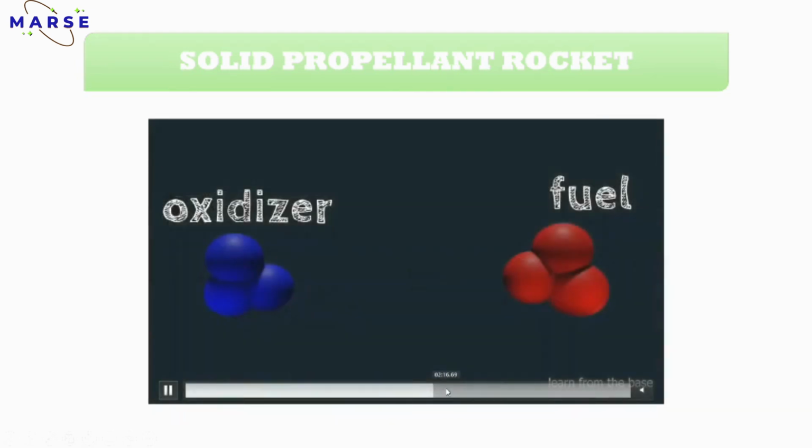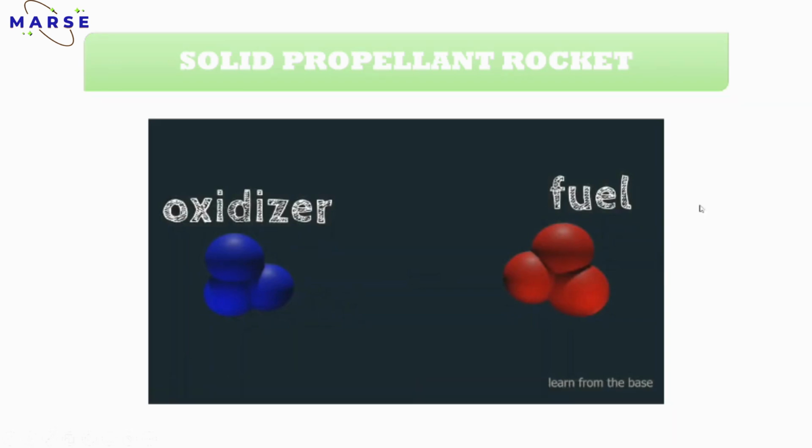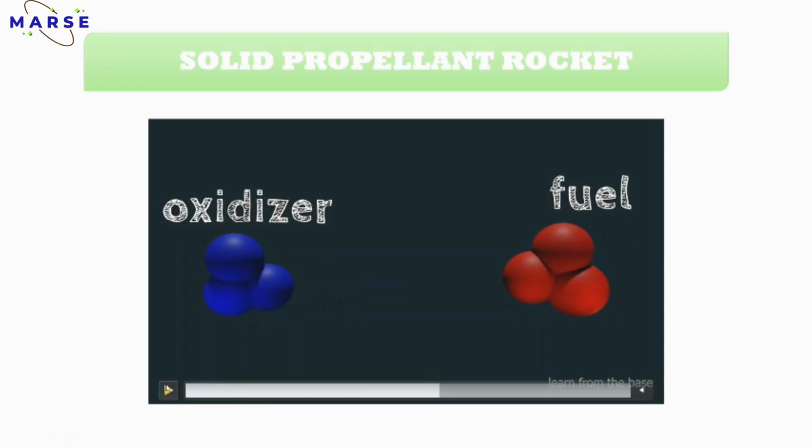Now we will see some process. The first one is the oxidizer part, then the next is the fuel part. When you add both in one format, for example when you want to make a small quantity of propellant, you have to add it in one small beaker and mix it. Okay, so that is the mixing procedure.